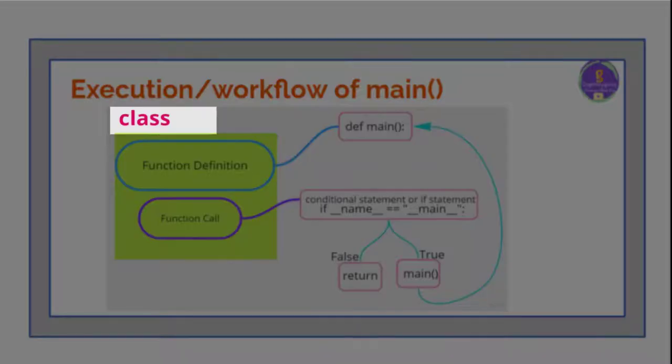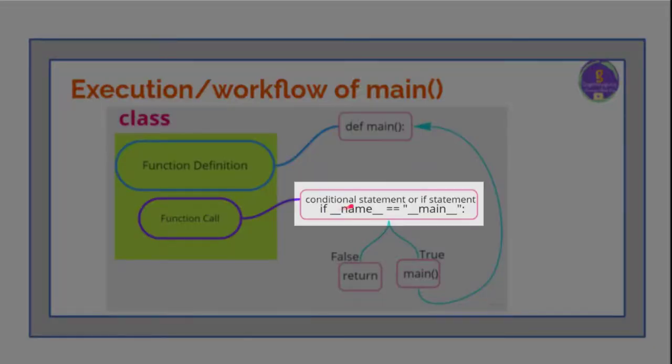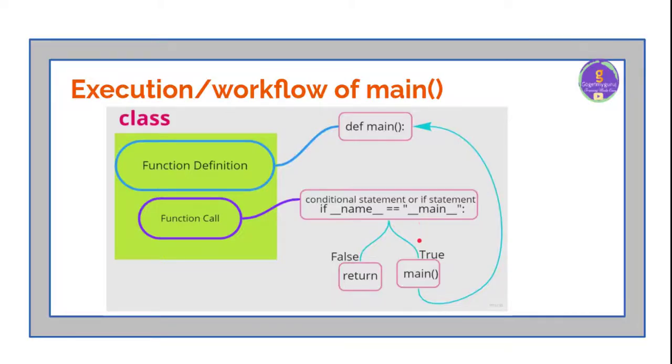Consider a class having a function definition, that is main function, and a conditional or if statement which checks the value of name and compares it to the string main. When it evaluates to true, then it will call the main function. We'll see one example for the main function in a class.